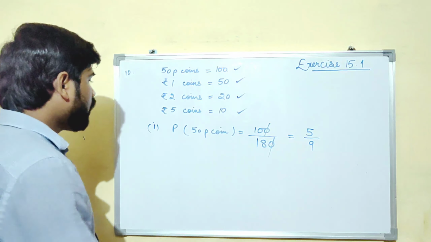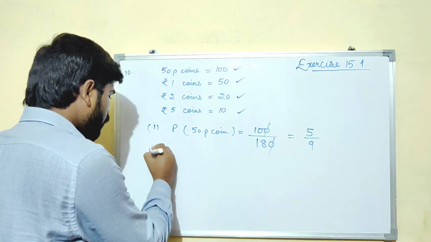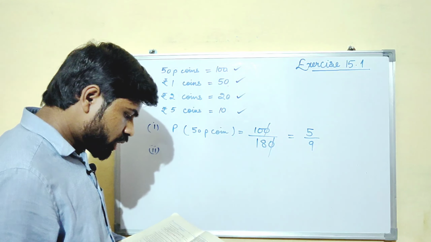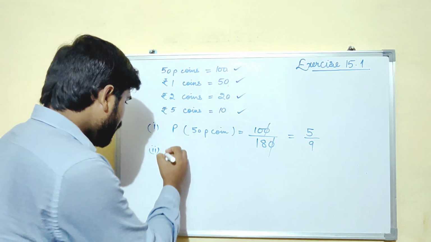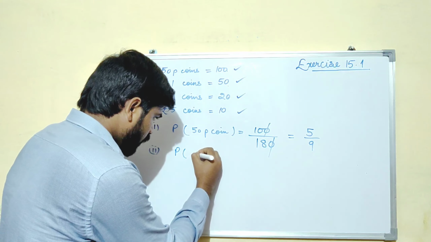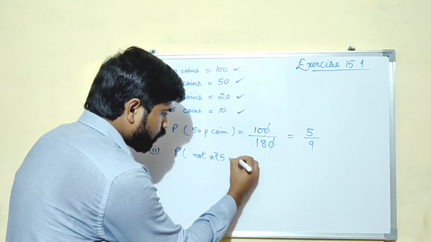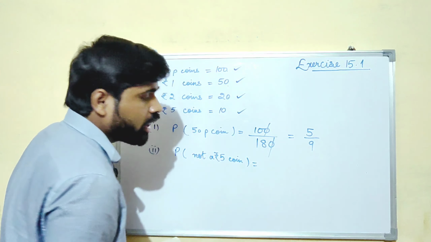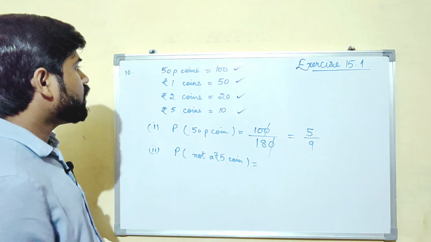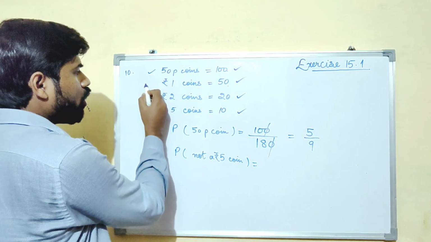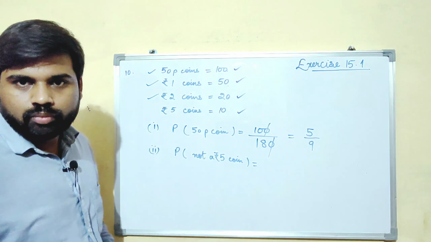Okay. Now let us see the second part, which says what is the probability that it will not be a 5 rupee coin. So it will not be a 5 rupee coin, that means it can either be 50 or 1 or 2, right?